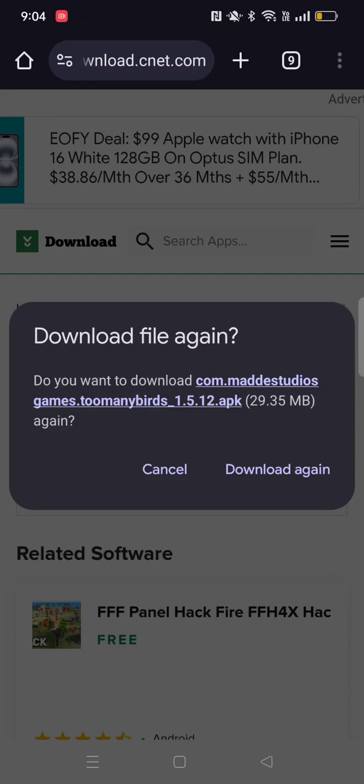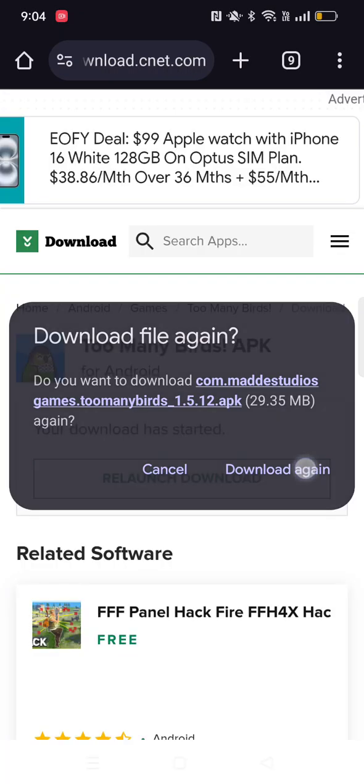Now you might get this message. Now this is not a virus. Trust me, this is not a virus. I have put this phone through some type of Norton VPN virus check. It has not detected this as a virus. So click download again.